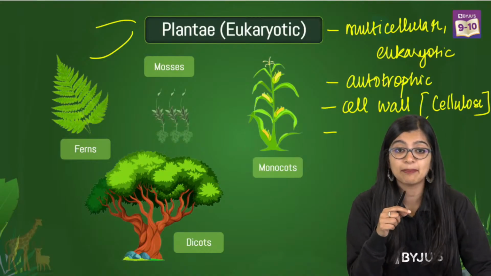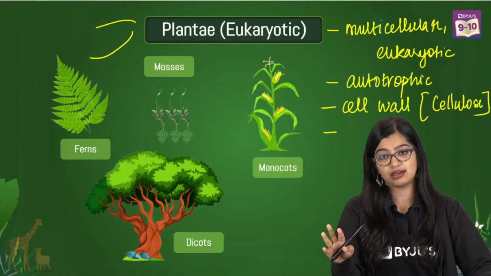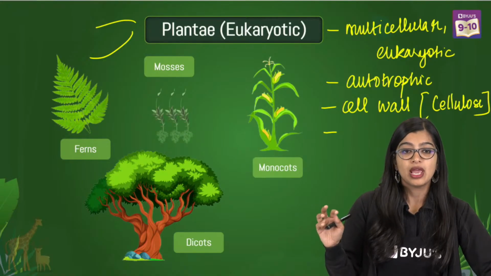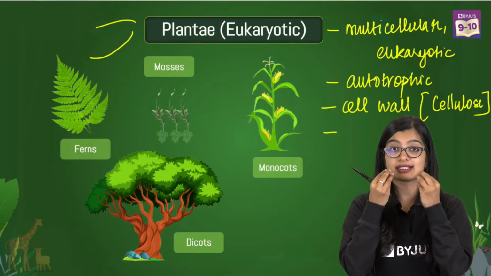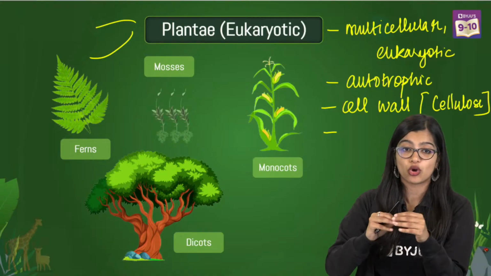Ma'am, are there any plants which are unicellular? No, there are none. They are all multicellular. Ma'am, what is chitin? Chitin is a complex carbohydrate that makes up the cell wall of the fungi.